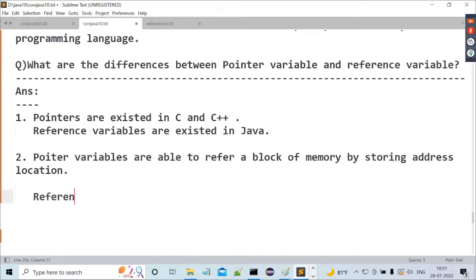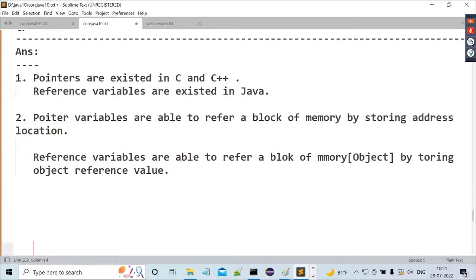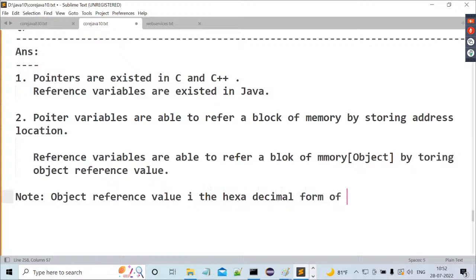Reference variables are able to refer to a block of memory. Here, what is this block of memory? Actually, it is an object. Block of memory is nothing but what? An object in Java. By storing an object reference value. Now again, there is a question. What is reference value? Object reference value is the hexadecimal form of a hash code.